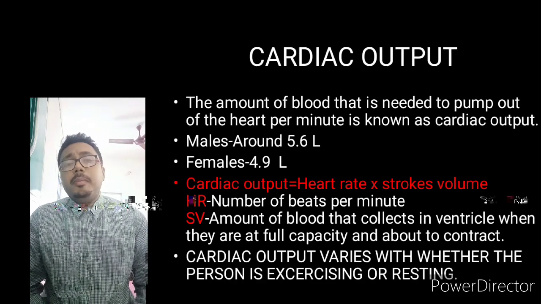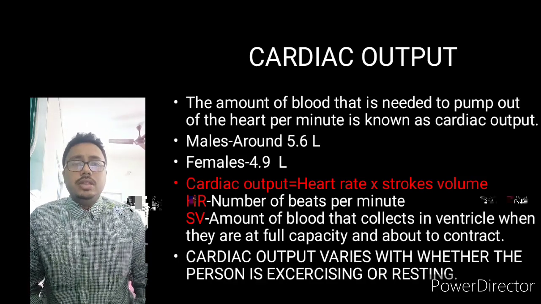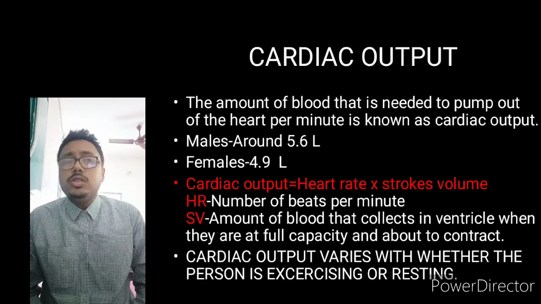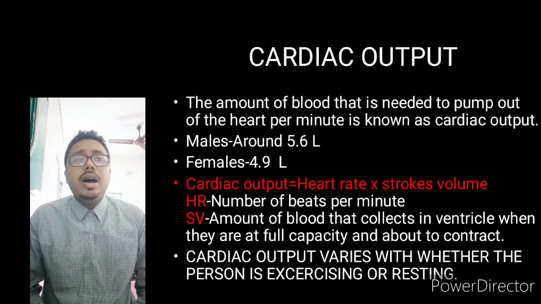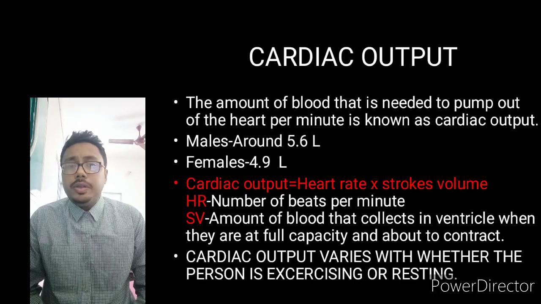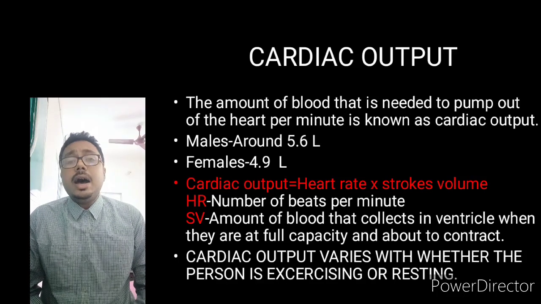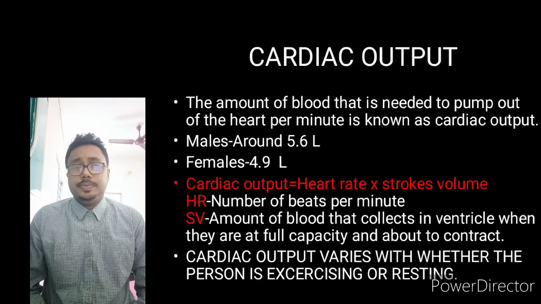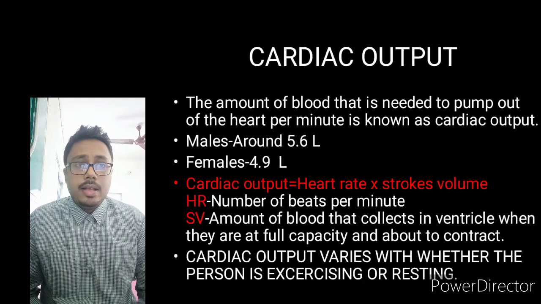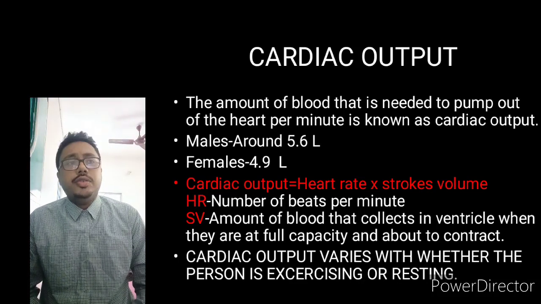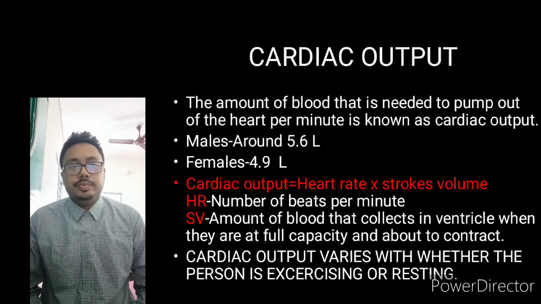Heart rate means the number of beats per minute, and stroke volume is the amount of blood that collects in the ventricle when it is at full capacity and about to contract. So cardiac output equals heart rate multiplied by stroke volume.